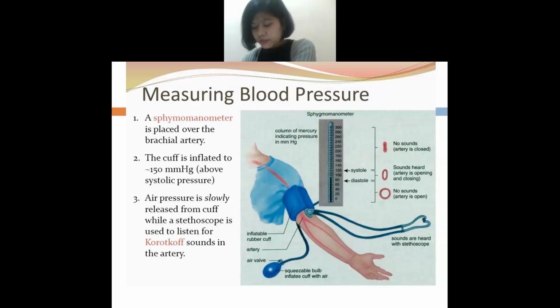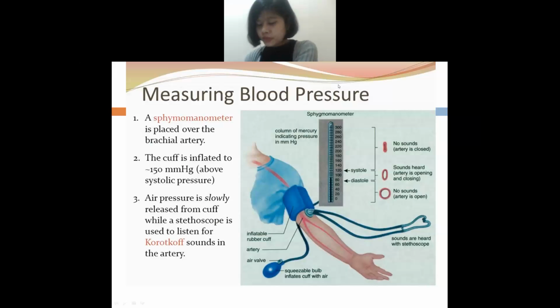Suppose you got 120, the first sound, which is the systolic blood pressure, and slowly the sound will start decreasing. The last sound which you hear is known as the diastolic blood pressure. Suppose it stopped at 80, so it will be 80. So how much will it be? 120 by 80 mm of Hg. Okay, did you understand?